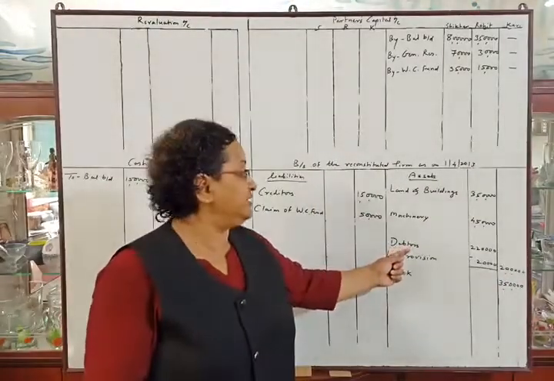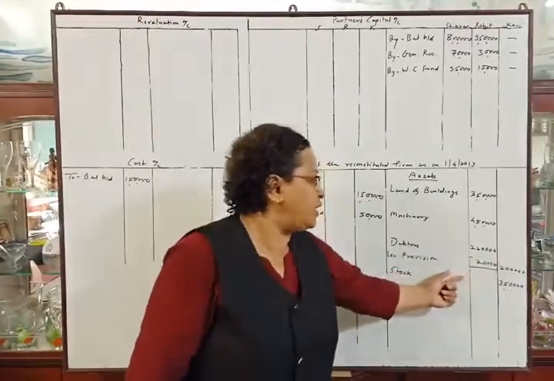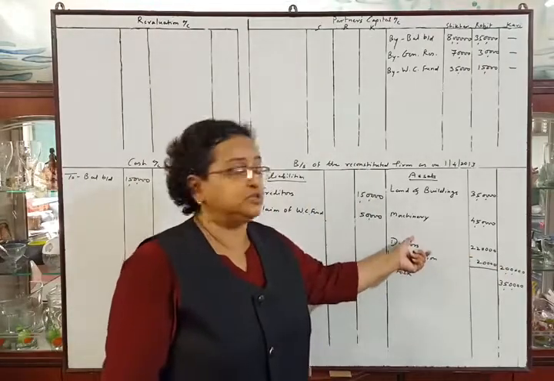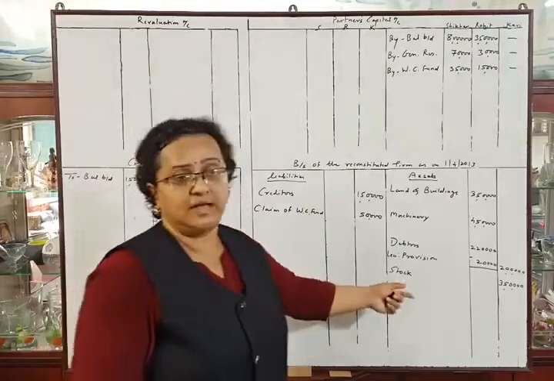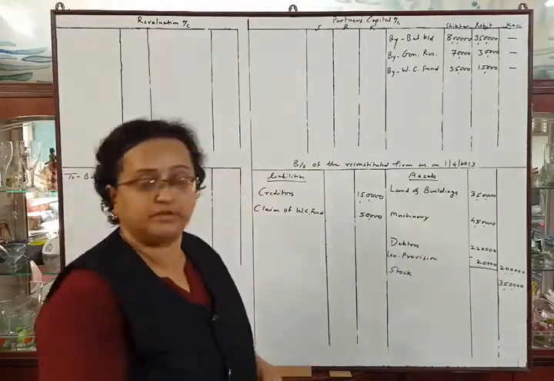Debtors given in the balance sheet 2,20,000, less provision 20,000, outer column amount will be 2 lakhs. There will not be any change because there is no adjustment on debtors in this problem. And stock, as there is no adjustment, amount will be in outer column 3,50,000.